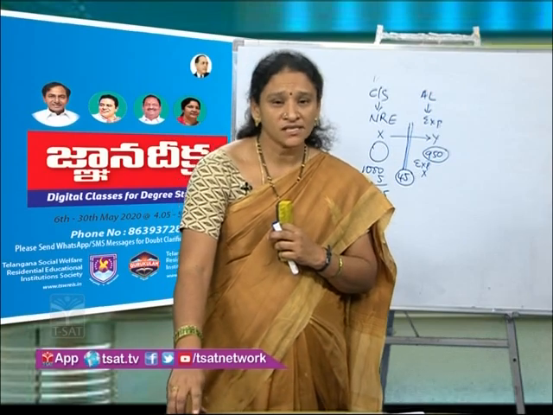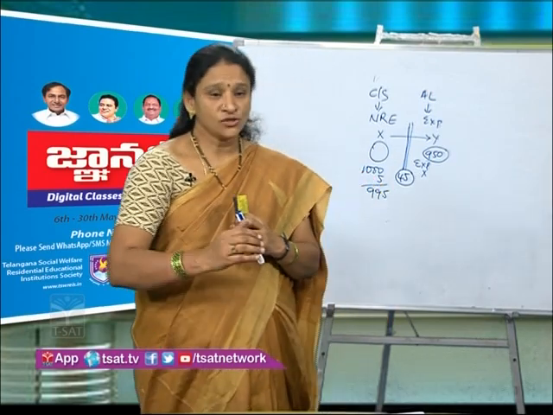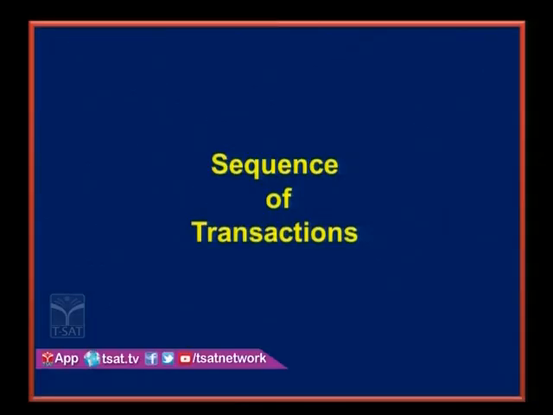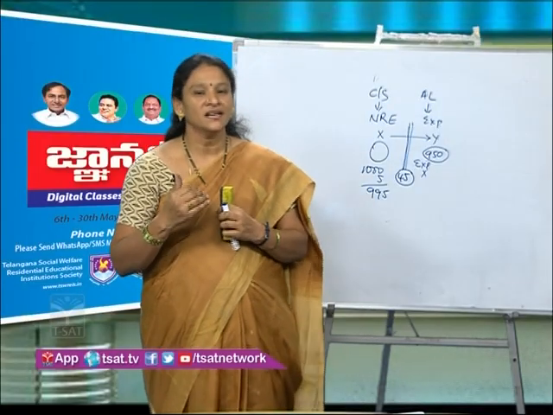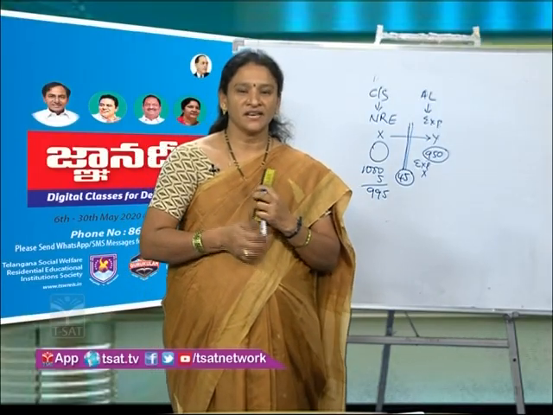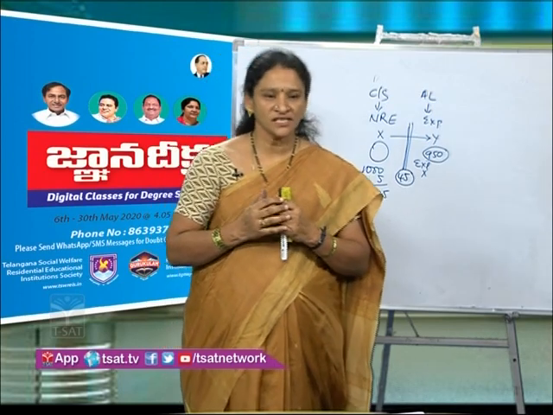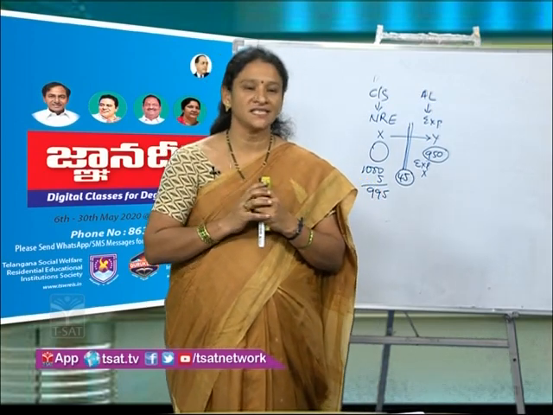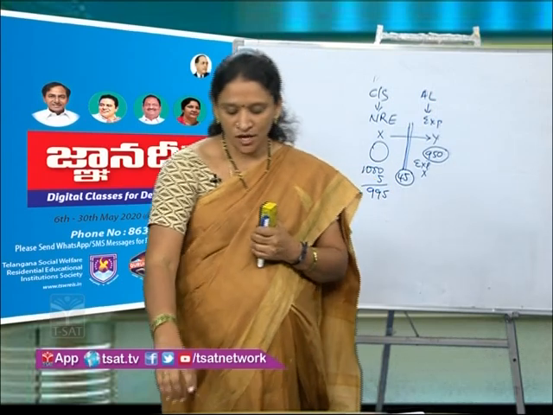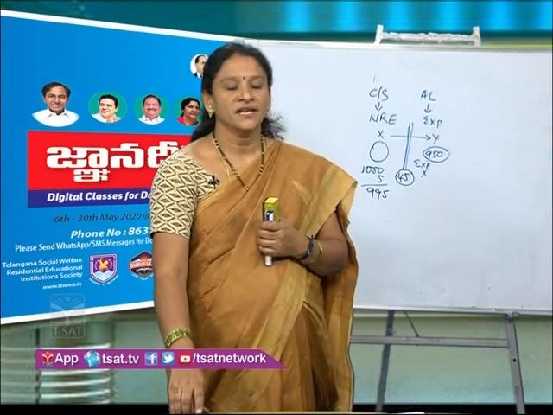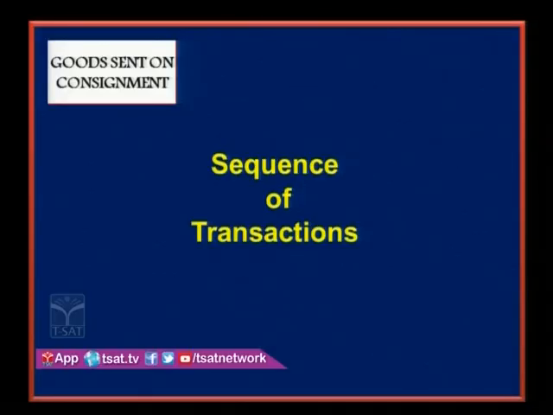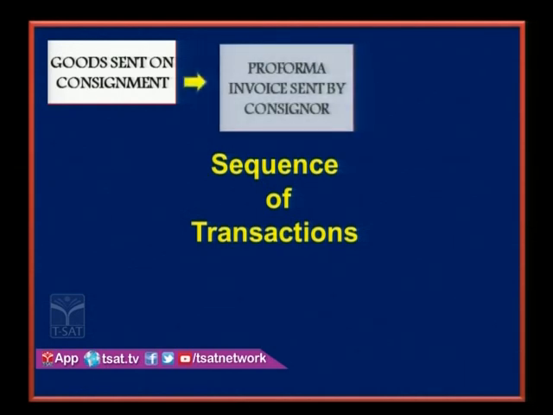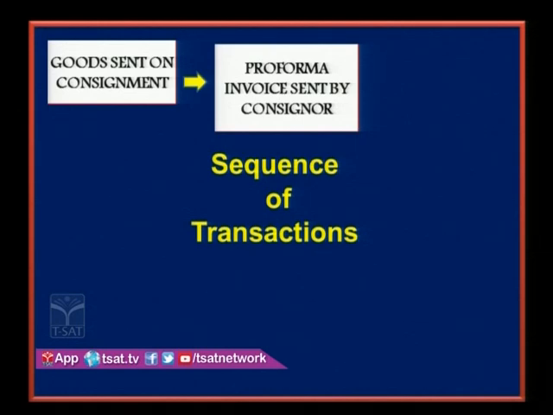In the next concept, we have understood the various aspects or concepts related to consignment. Let us once recollect all those things and how the sequence of transactions takes place. The first transaction here is, the goods are sent by the consignor to the consignee, and the next thing is a pro forma invoice is sent by the consignor to the consignee.